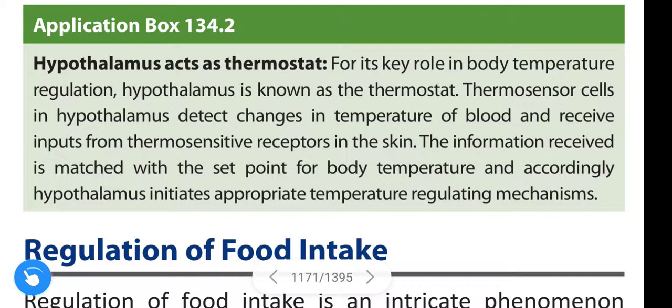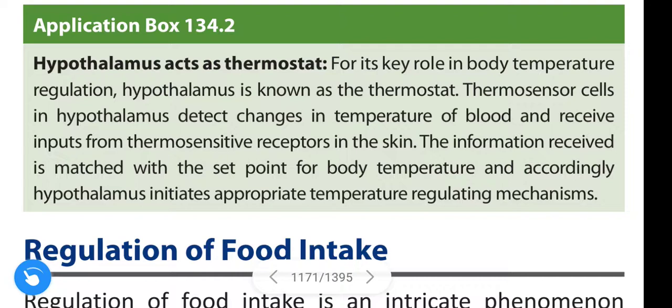In this function, the hypothalamus is divided into two parts, that is, the anterior hypothalamus and the posterior hypothalamus.